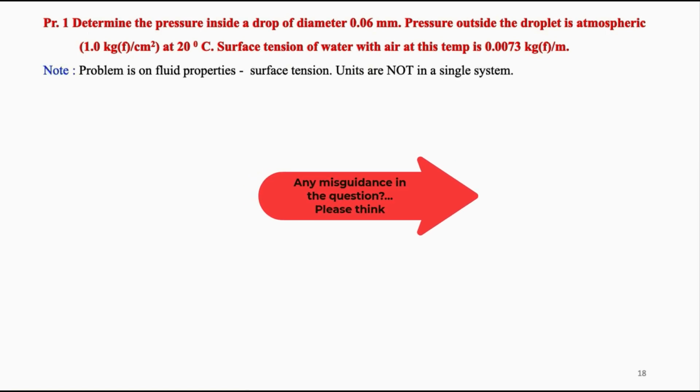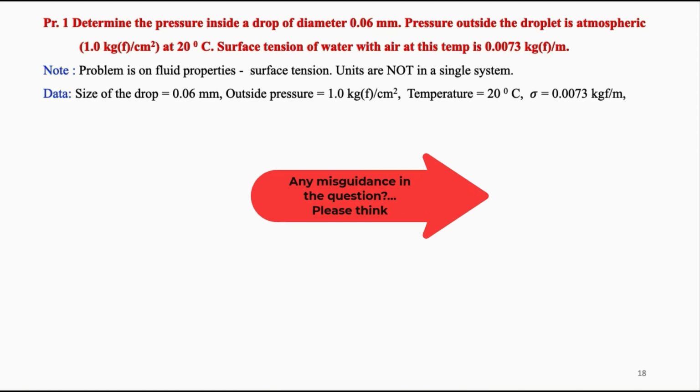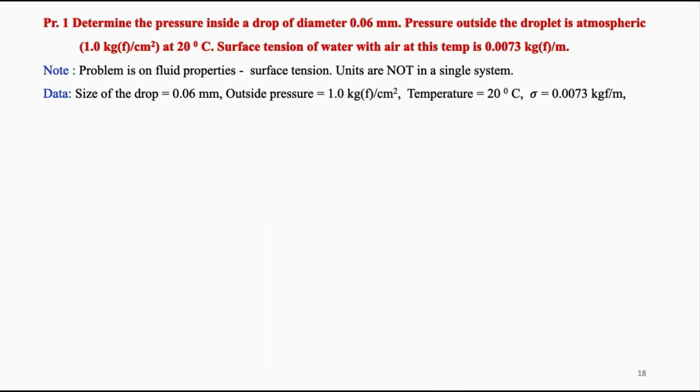The problem is on fluid properties and units are not given in a single system. Coming to the data given: size of the drop is 0.06 millimeters, outside pressure is 1 kilogram force per square centimeter, temperature is 20 degrees centigrade, and sigma, that is surface tension, is 0.0073 kilogram force per meter.